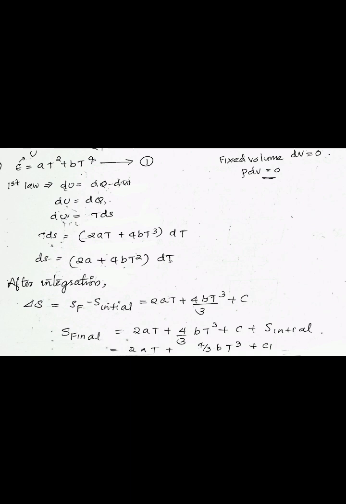That is equal to 2AT plus 4 by 3 BT cube plus C1. So we can say that this is the answer. That is option C is the answer.